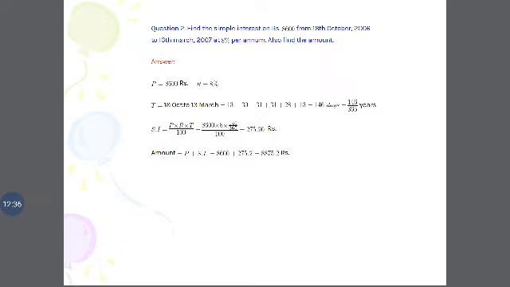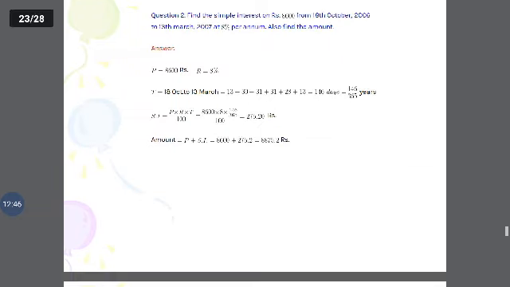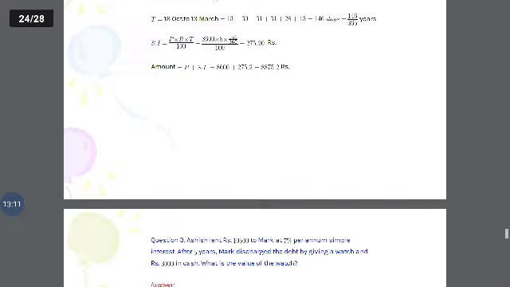So totally 146 days. 146 divided by 365 years. Simple interest is PRT by 100: 8600 into 8 into 146 divided by 365 divided by 100, we get a value 275.20. So amount is equal to P plus simple interest. Principal amount is 8600 plus 275.20. Thus we add and get 8875.2.